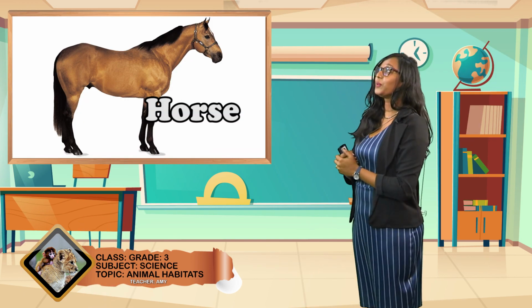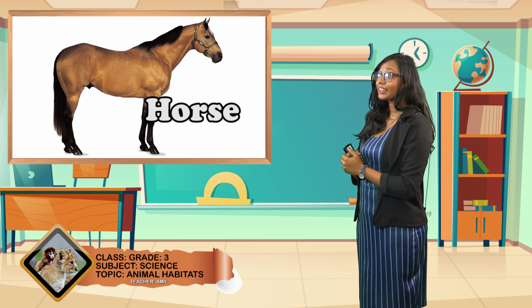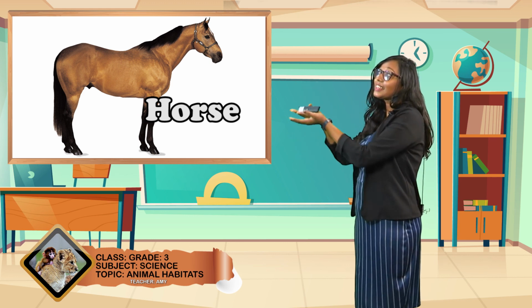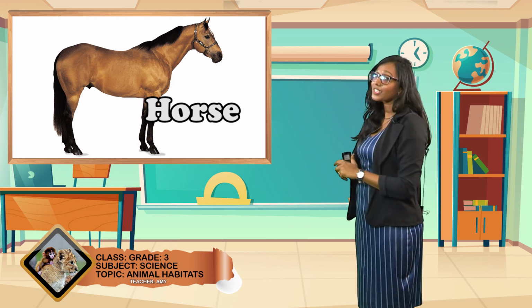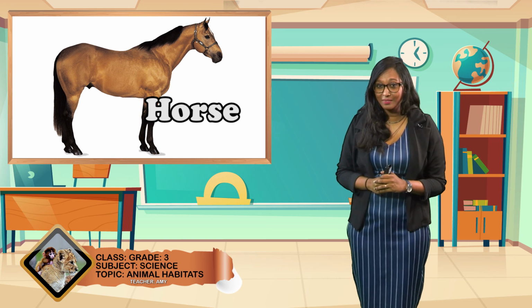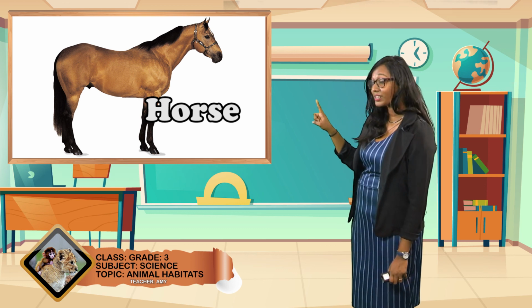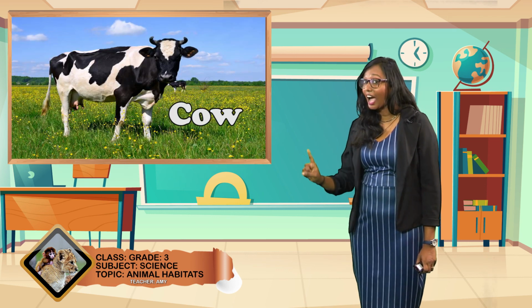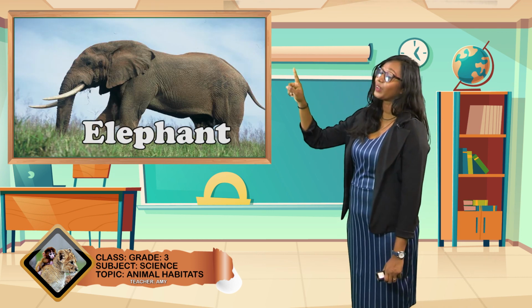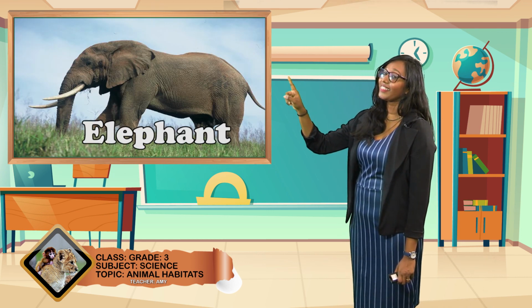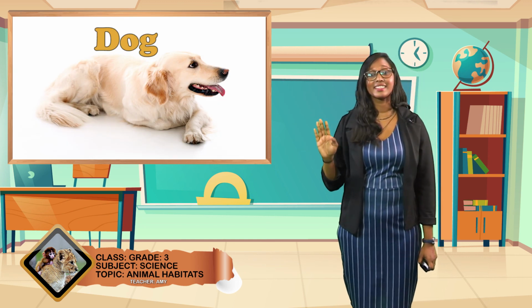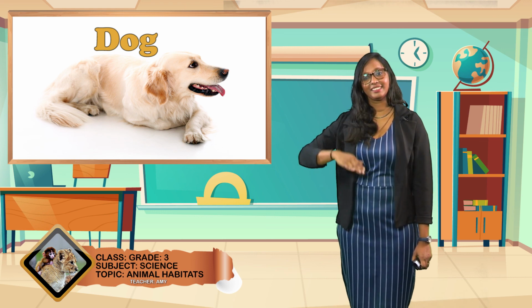And then we have animals that live on land. Their habitat is the land habitat. Such animals are, can you say the names with me? We have horse, we have a cow, we have the elephant, and what is this one? That is a dog. These animals live on land.